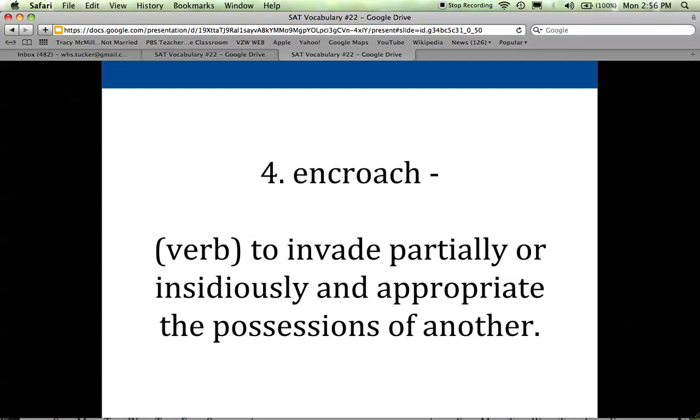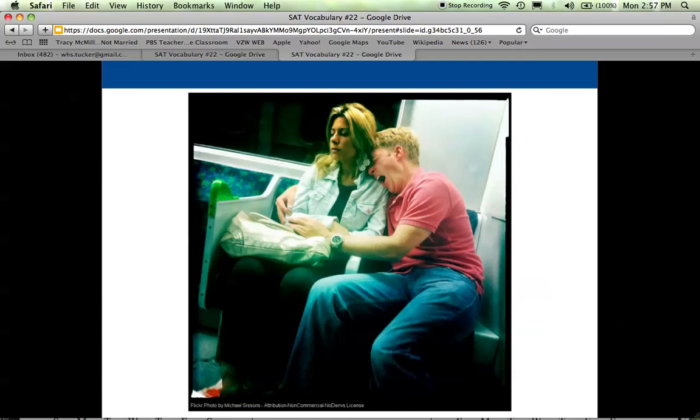A lot of times when you're out in public, if there's a line, people might stand really close to you and it almost feels like, wow, this person is way too close to me. They are encroaching on your physical space. And so to think of encroach is to invade. This definition is kind of overly complicated. So just think of someone invading your space or going beyond the proper, established, or usual limits for something. This is a good example.